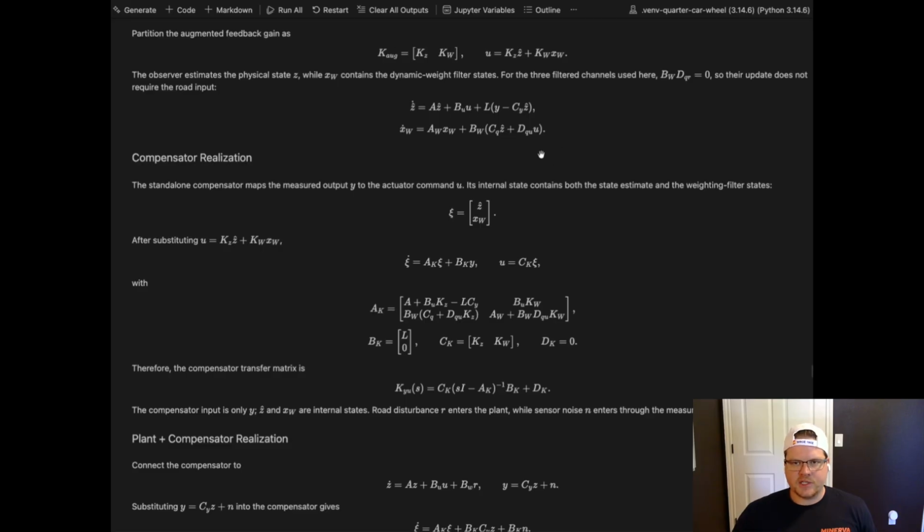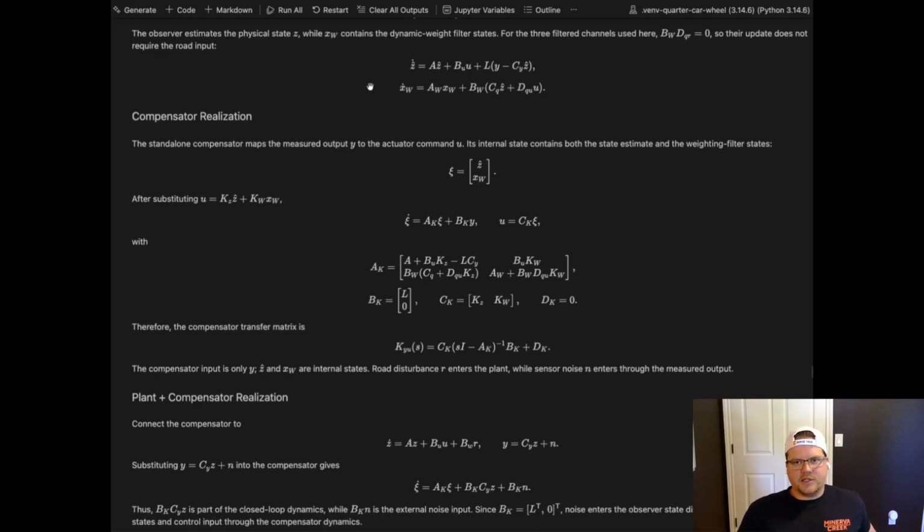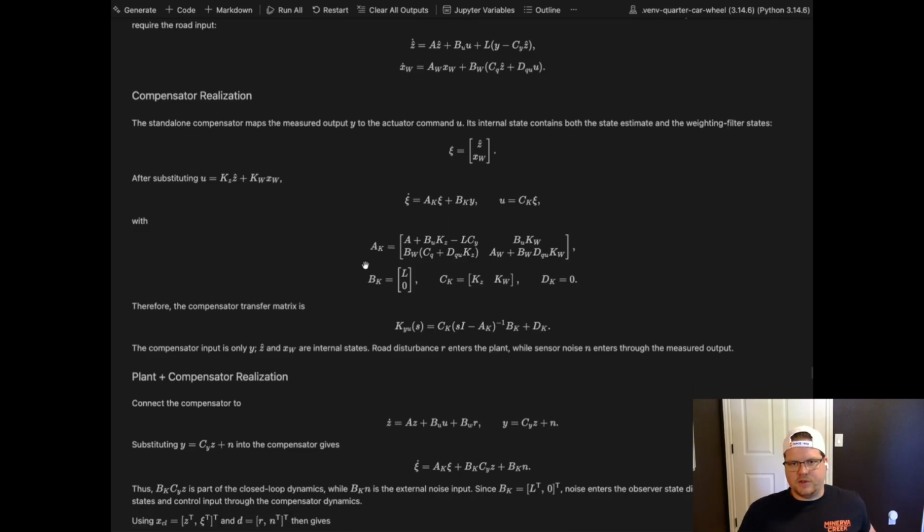So we have that from above. We just have a Z hat now. And then the compensator realization here. We want Y to U, right? So we have the measured output and we're operating on that to produce a U. The XZ state is now going to be a concatenation of the Z hat, the Z estimate, and the filter state XW. So we're essentially going to have the real state, the estimated state, and the filtered states. So it's obviously starting to get much more unwieldy. But I'm trying to make sure it's all clean, at least in this markdown and this math derivation, so the code blocks make a little bit more sense and the results make more sense.